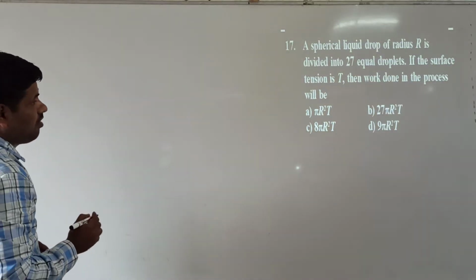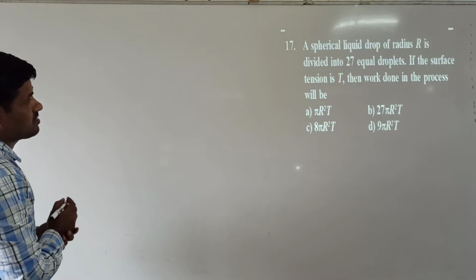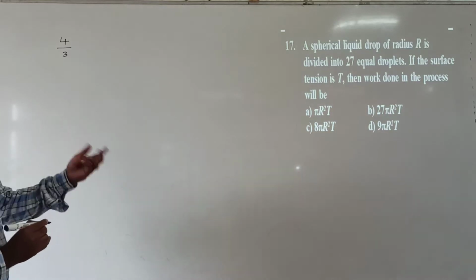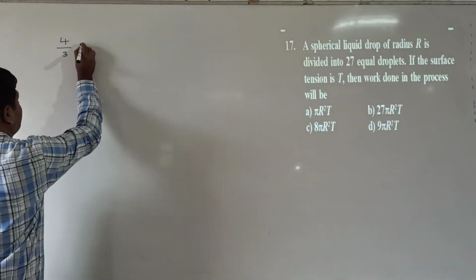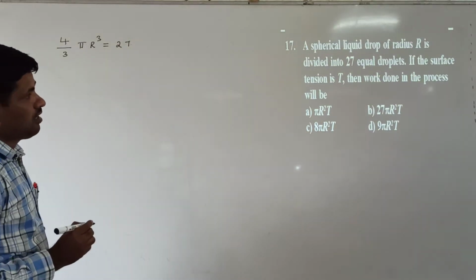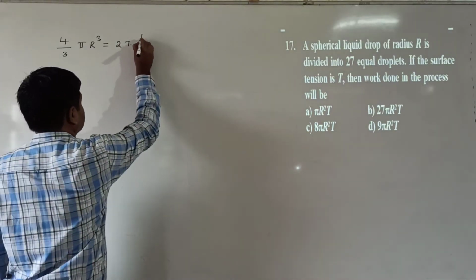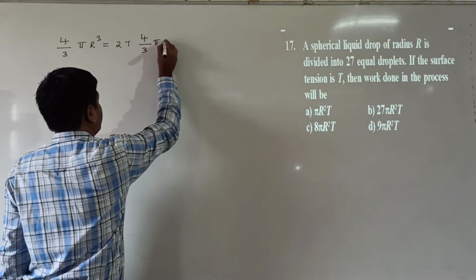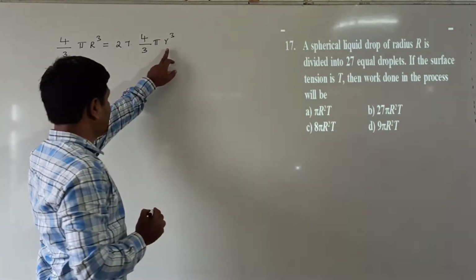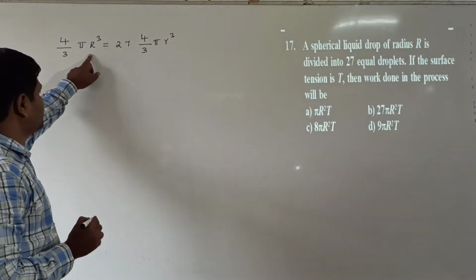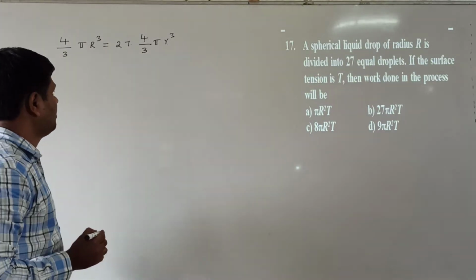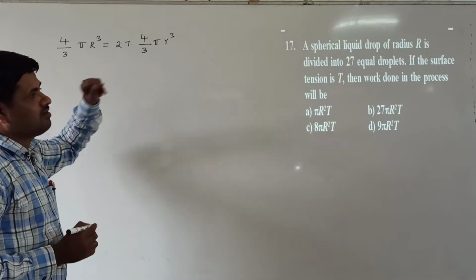So the spherical liquid drop is divided into 27 equal droplets, which means the volume of the spherical liquid drop, taken as 4 by 3 pi R cube, is dividing into how many droplets here? 27. 27 means 27 into its volume, 4 by 3 pi r cube. Small r is the radius of each droplet. Capital R is the radius of the liquid drop, that is the big drop. This is the small drop radius. 27 small drops are divided.